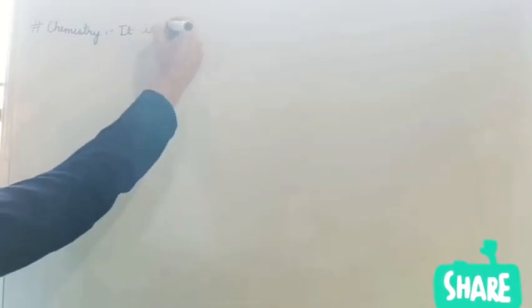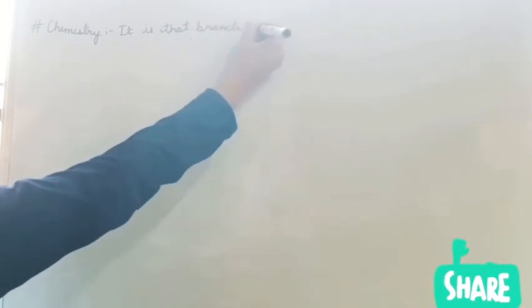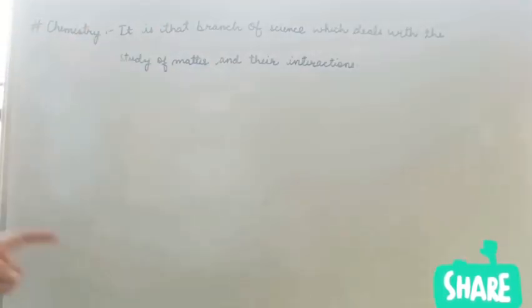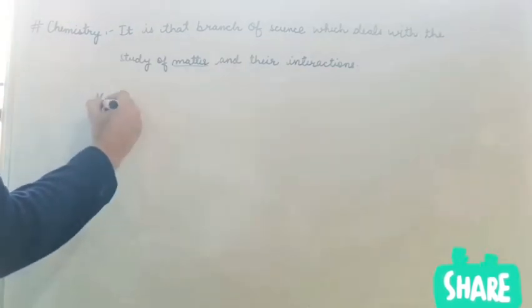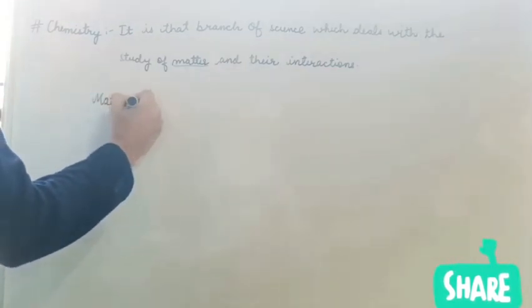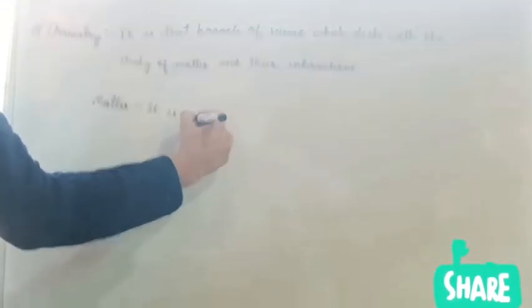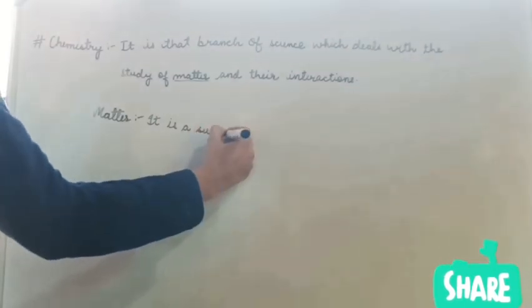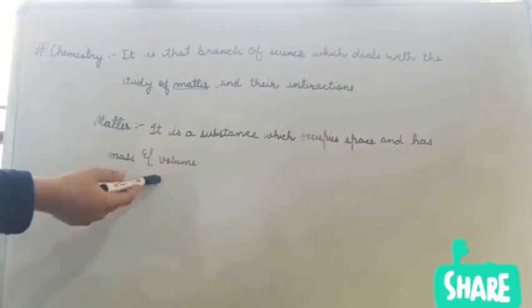Now you are studying chemistry for first time in class 9th. So firstly you should know what is chemistry. So chemistry, it is that branch of science that deals with the study of matter and their interactions. In this chapter we would mainly study about matter because it is associated with chapter name also. So firstly let's talk about matter. What is matter? It is anything, or it is a substance which occupies space and has mass and volume.